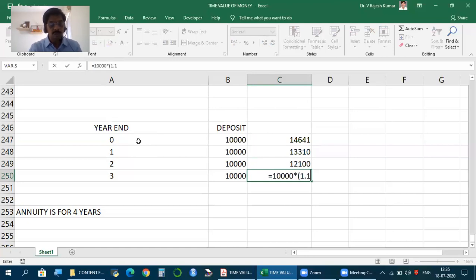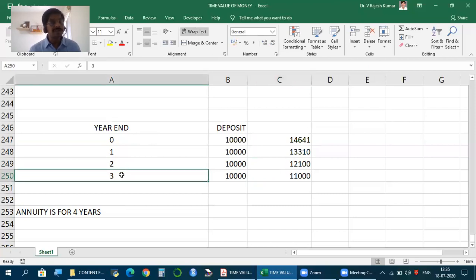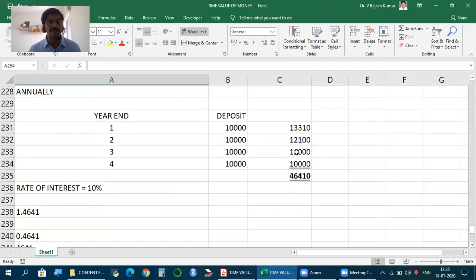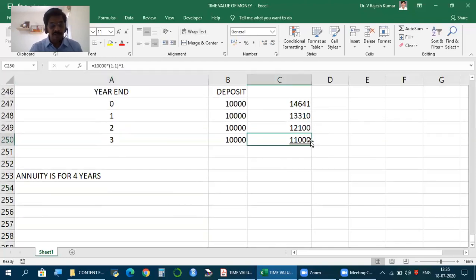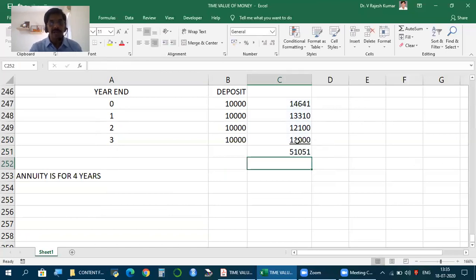10,000 into 1.1 to the power of 1. You deposit at the end of third year, that is beginning of fourth year. When it's an annuity, recurring deposits for 4 years, after 4 years it will mature. So the investment period is for 4 years, and this is what happens. So if you deposit at the end of each year, this is what you would have got. Now we are depositing at the beginning of each year. So at the end of 4 years, the annuity scheme, how much will be the value you get?